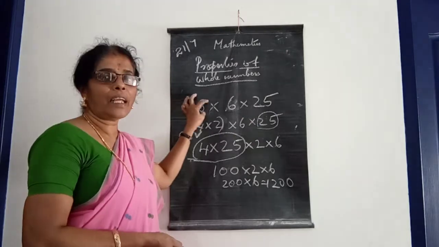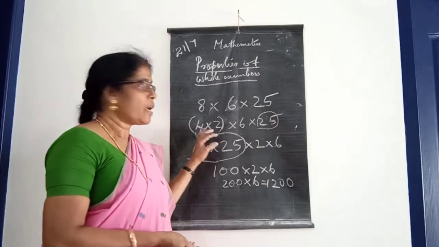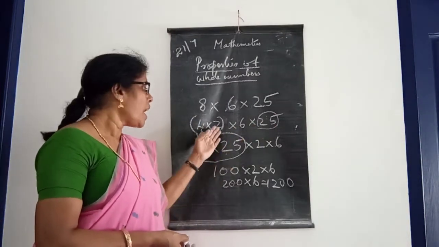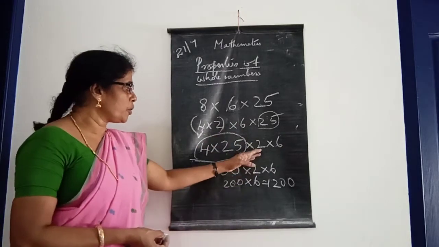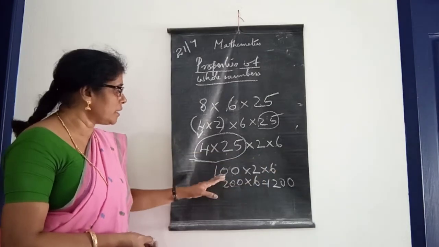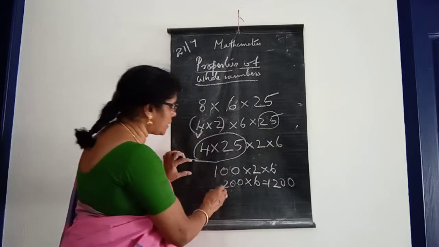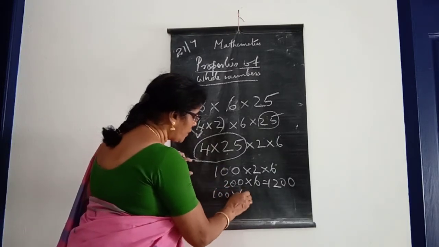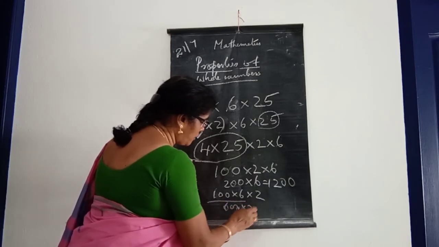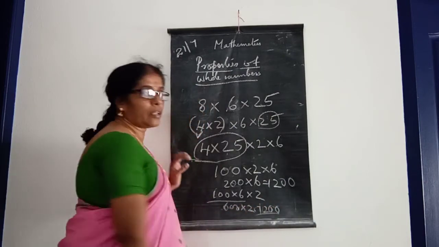This 8 we split into 4 into 2, and 4 into 25 is 100. 100 into 2 is 200, 200 into 6 is 1200. Or 100 into 6 is 600, 600 into 2, 1200.